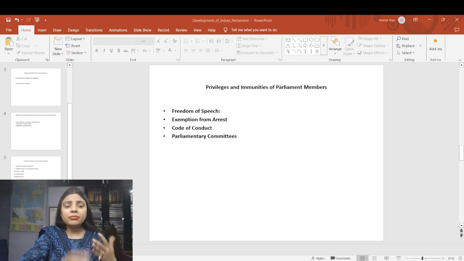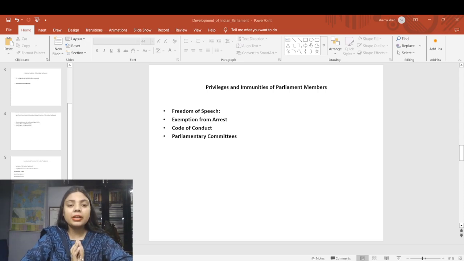If I talk about the code of conduct, MPs are expected to adhere to a code of conduct that upholds the integrity and decorum of the parliament. This includes maintaining discipline, avoiding conflict of interest and acting in public interest.